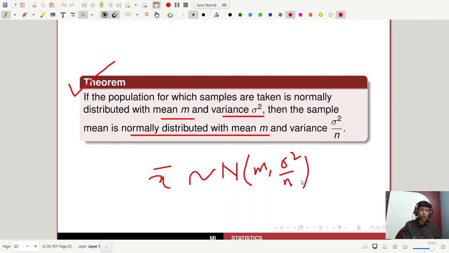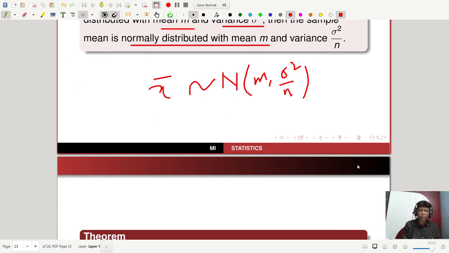So your sample mean follows a normal distribution with mean m and variance sigma square by n. The standard deviation of this sample mean is sigma by root n. This is sometimes called standard error. I will explain later on, in the next lecture. So that is very important.